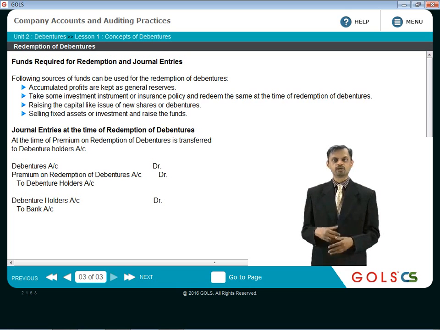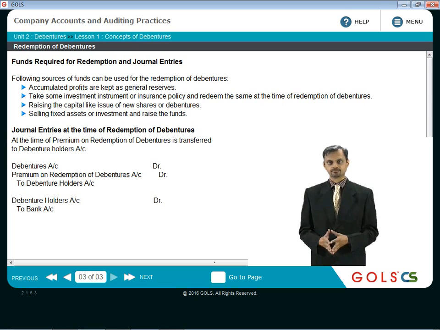Obviously the primary security, collateral security, all those securities are there, but just to make sure that financially the company has sufficient reserves or sufficient funds available for repayment to the debenture holders. From that point of view, there is something which is required as per the Act. So that is what we will see now.